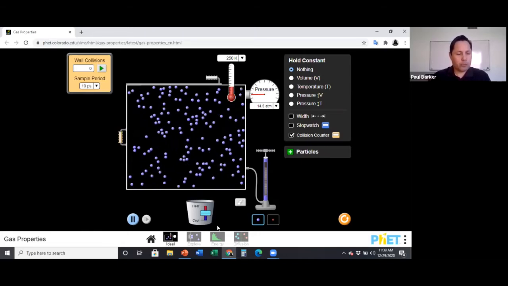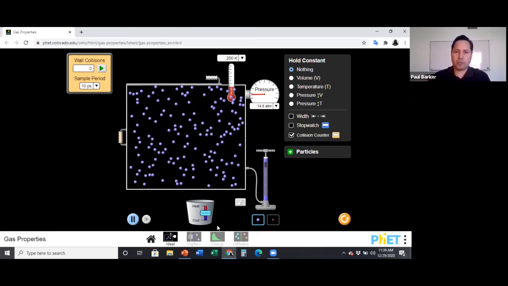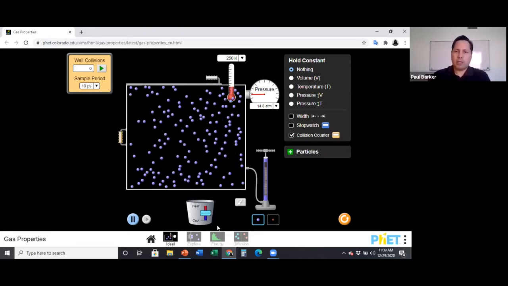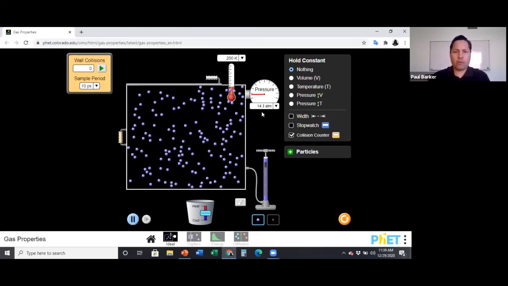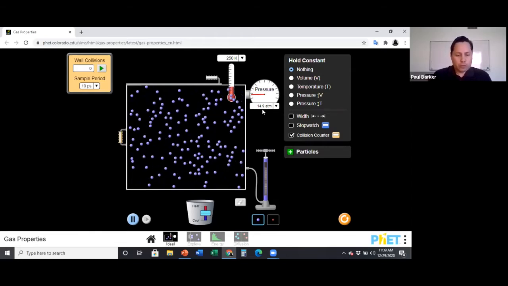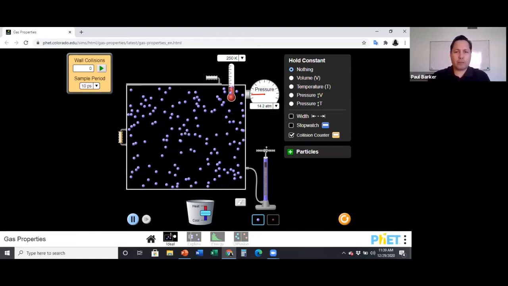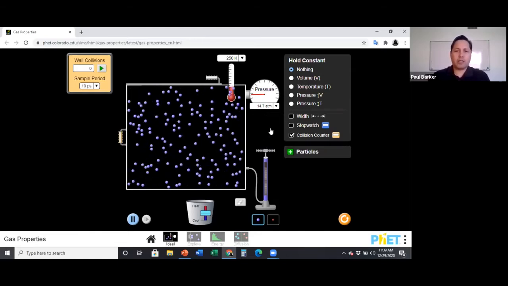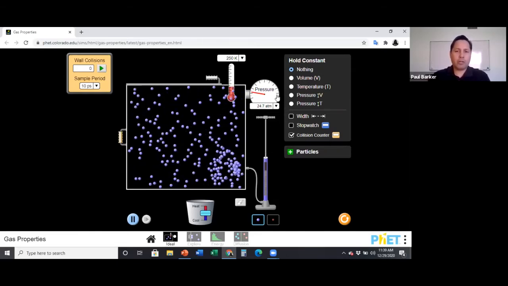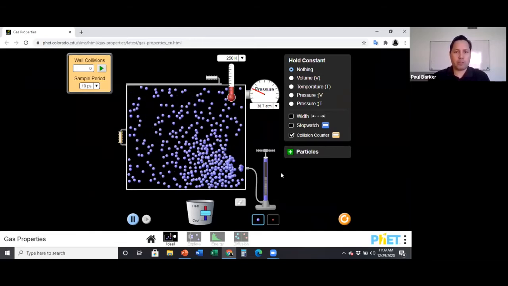Let's move along to question number 4. They ask you, how does the number of gas molecules affect the pressure? All right, so now, again, let's look at our pressure, somewhere around 14. It does hover up and down a little bit. So we want to know, what about if we add more gas molecules? Will that affect the pressure? So let's go ahead and do that. We're going to use our gas pump and add more gas molecules.